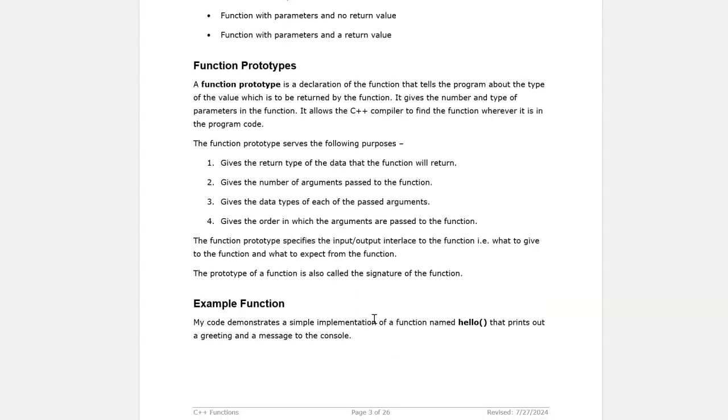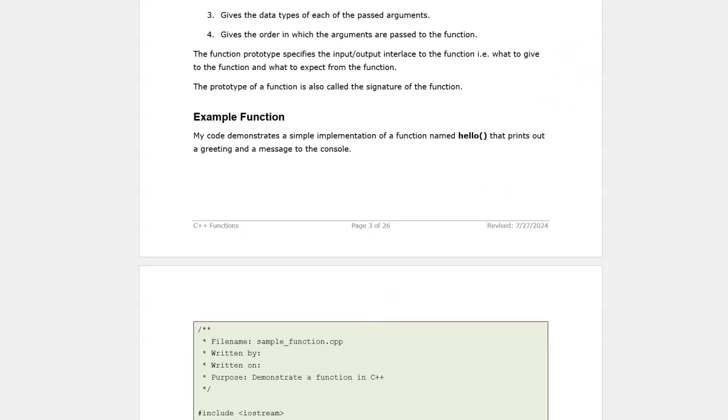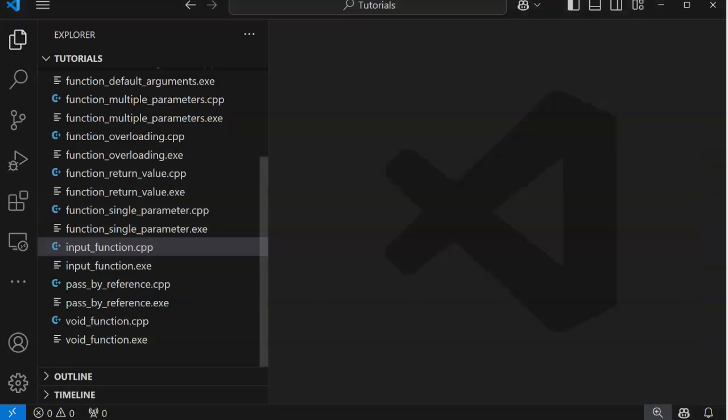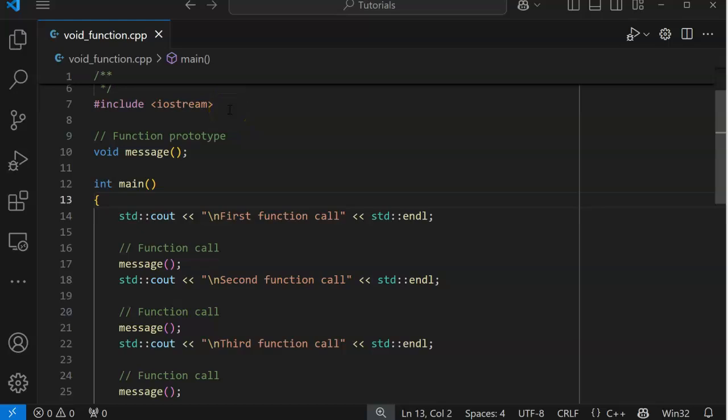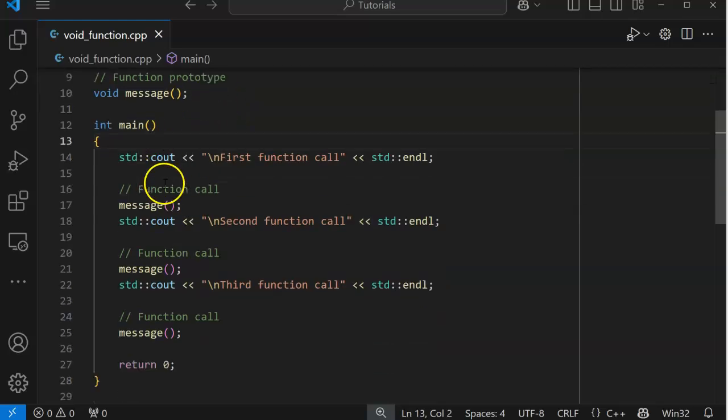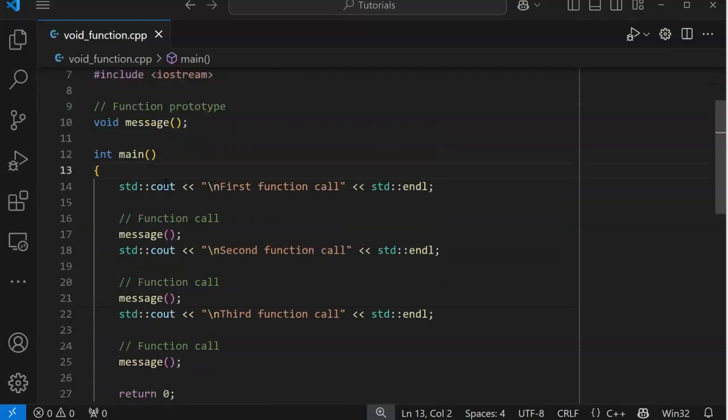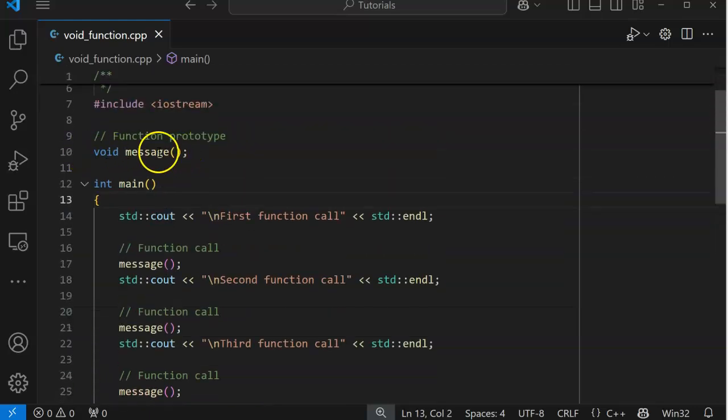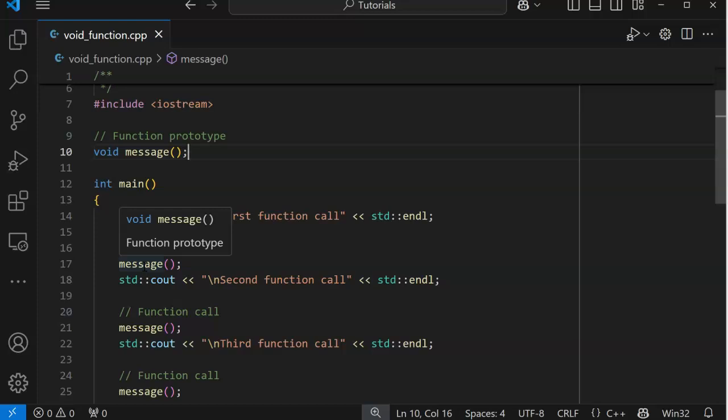Well, we have something different in Python. So let's pause. Here we go. We're going to have a function called message. Well, the convention in C++ is to put a function prototype. If you don't put in a function prototype, all the functions have to be at the top of the program, because when you hit main and hit this, the compiler has to already know about message. Well, if the message is down here, you're going to get a compiler error.